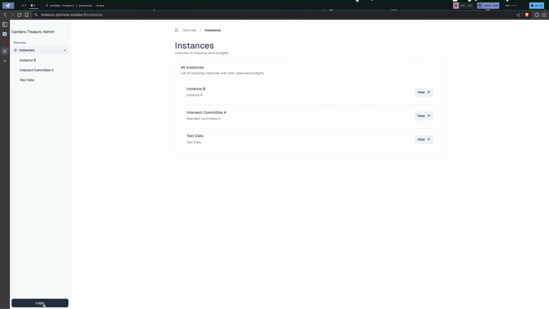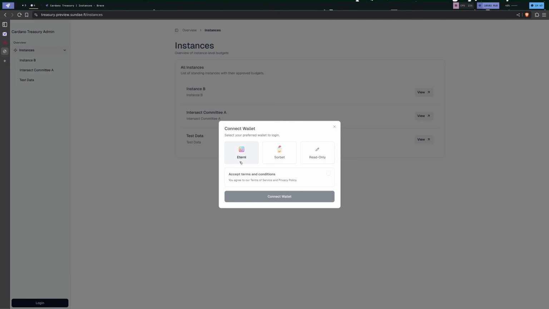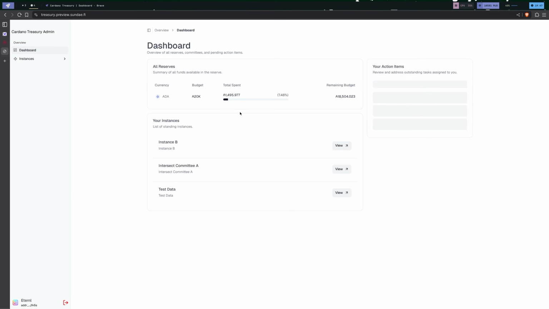So I'm going to go ahead and connect a preview wallet. Here I'm just connecting Eternal, which is a SIP30 wallet. Any SIP30 wallet will be supported. And then we're taken to a dashboard. On this dashboard, I can see all of the instances that I have permissions on. In this case, this wallet has permissions on all 3 instances. I can see a summary of all of the reserves across all of those instances. And then I can see any action items that are waiting for my signature. We'll come back to that in a little bit.